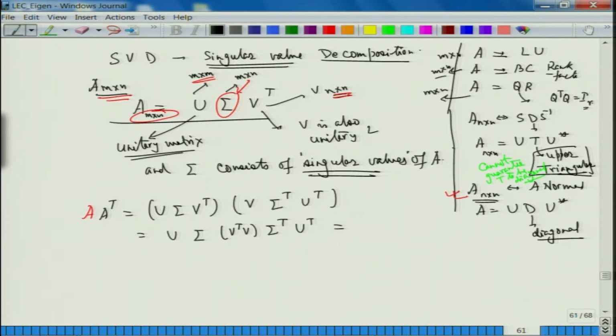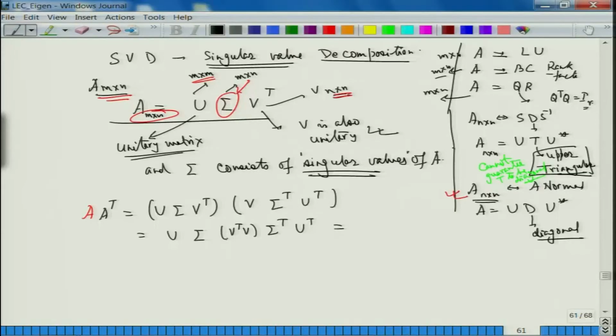Now, V is a unitary matrix, orthogonal matrix, whatever you want to say. Let us say it for the time being unitary, because we would like to then build up on those ideas. But what we know is that over complex numbers, everything is nice. We have eigenvalues, eigenvectors, and therefore, everything is nice. So, V is unitary for us. So, if I look at this here for the time being, I get U sigma sigma transpose U transpose. All right.